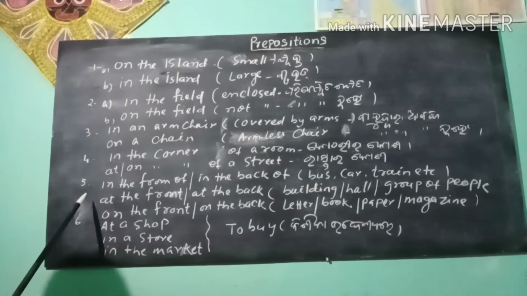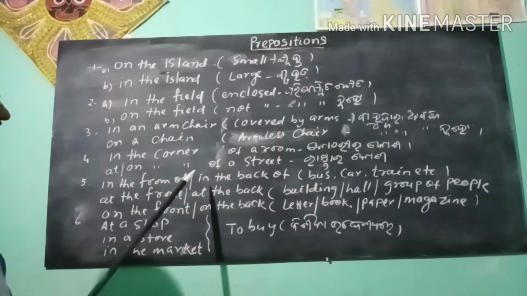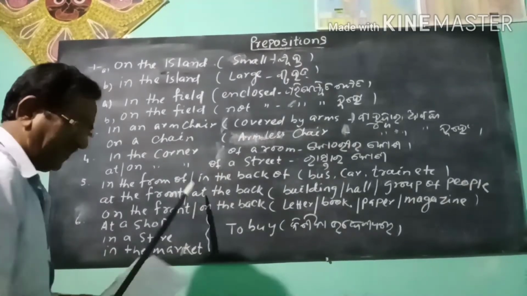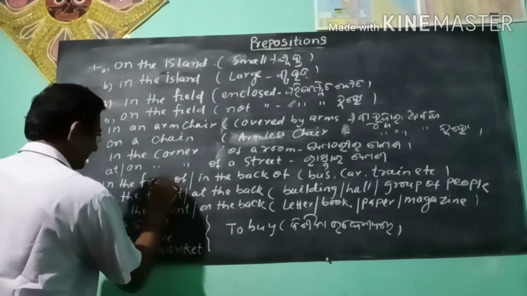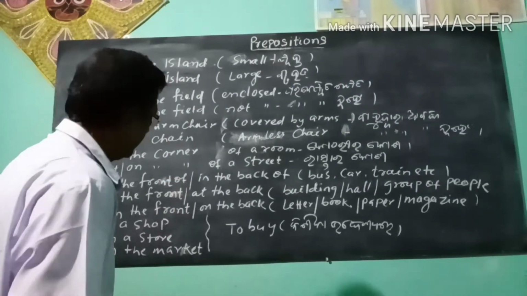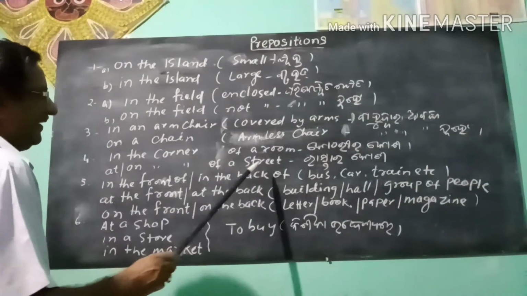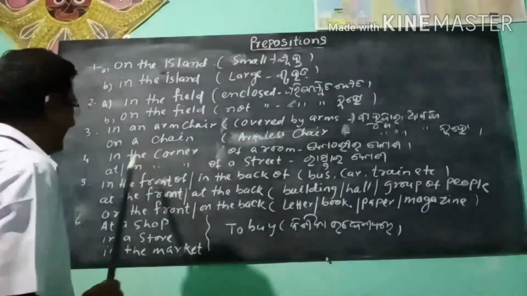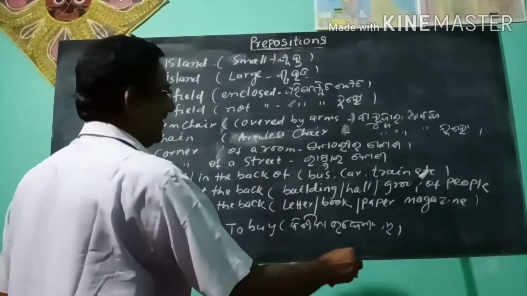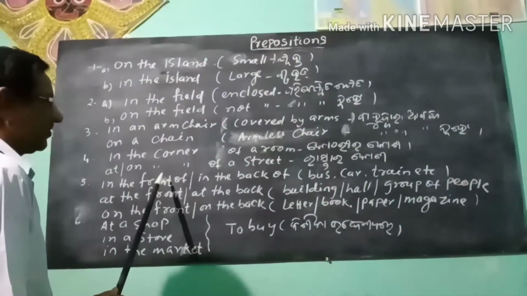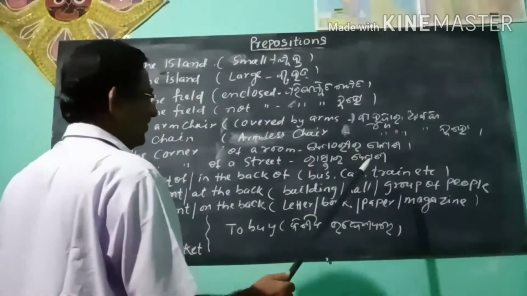Next we see in the front of, in the back of. In the front of, in the back of are used with bus, car, train, etc. In the front of a bus, in the back of a bus.